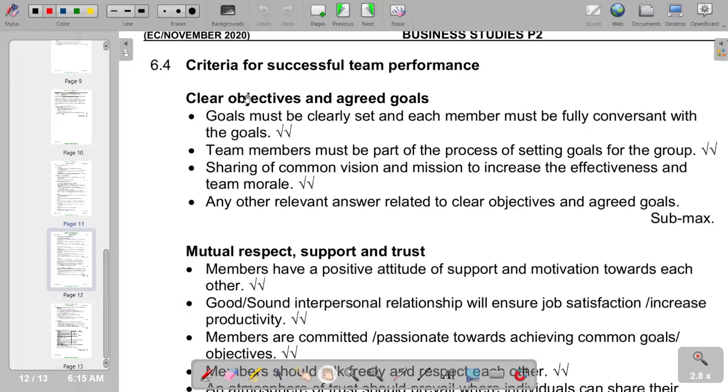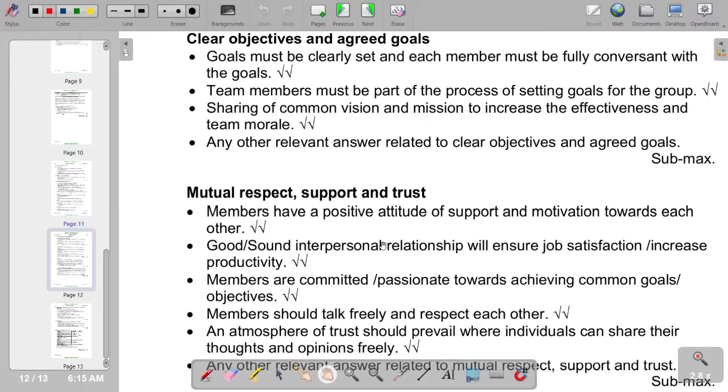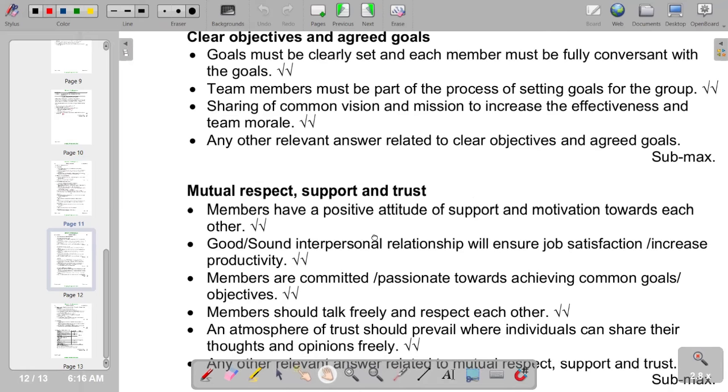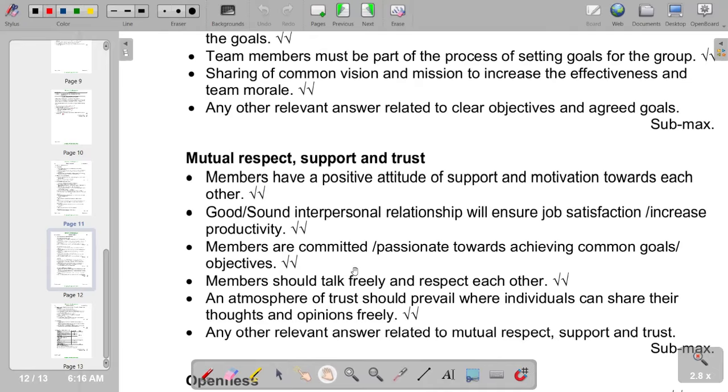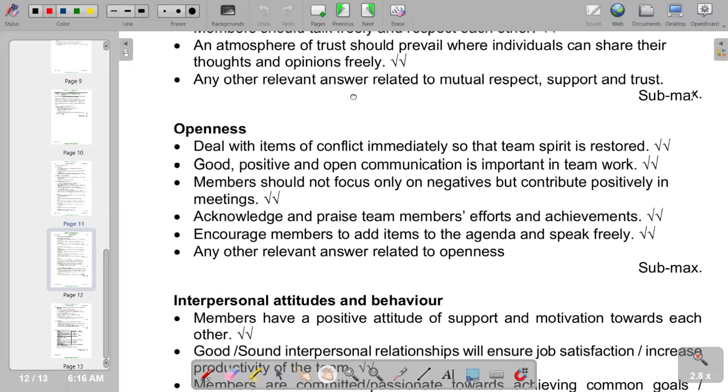Then moving on to the criteria for successful team performance, we have got clear objectives and agreed goals, mutual respect, support, and trust. We also have openness, interpersonal attitude, and behavior.